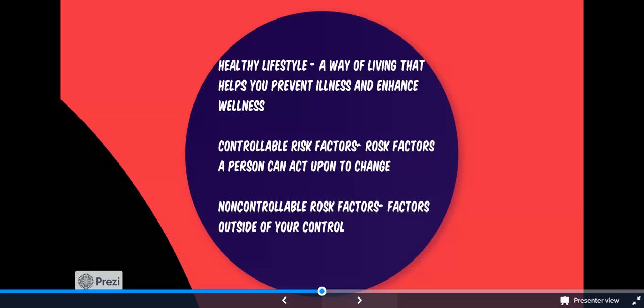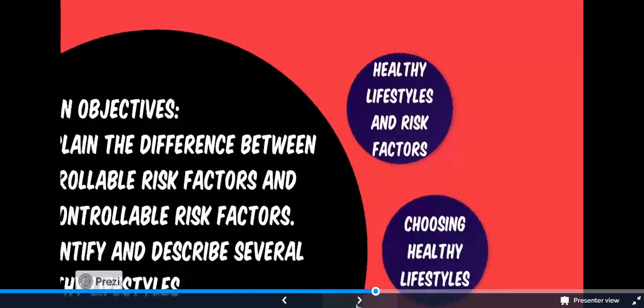It is important to know that practicing healthy lifestyles not only reduces the risk of disease and death from disease, but also enhances your wellness. Some risk factors are not in your control. These factors are called non-controllable risk factors because you cannot do anything about them. So, focus on those that you can control.